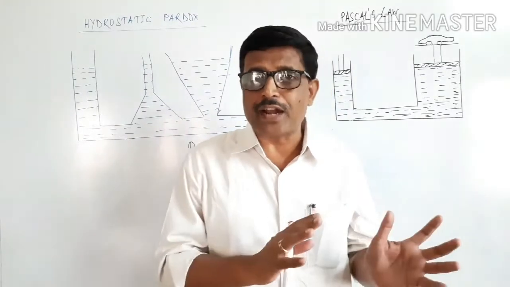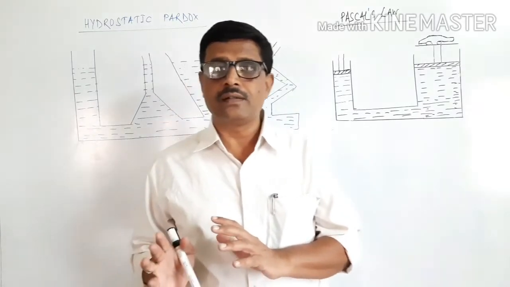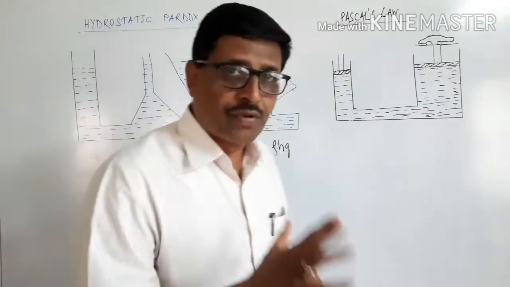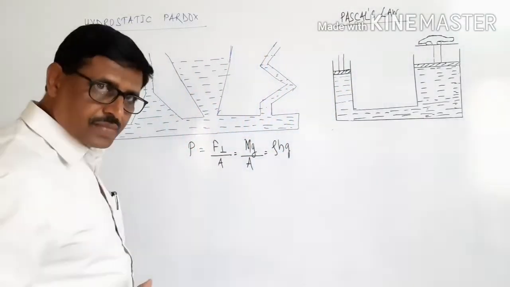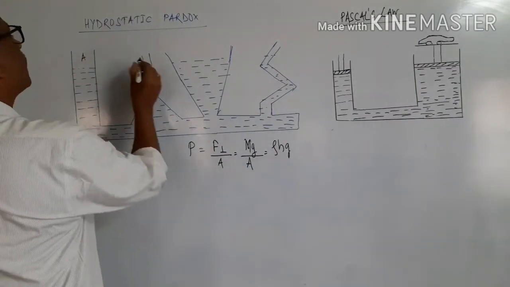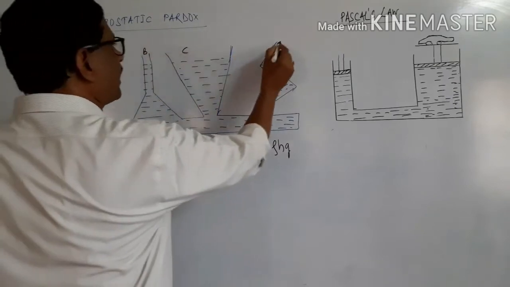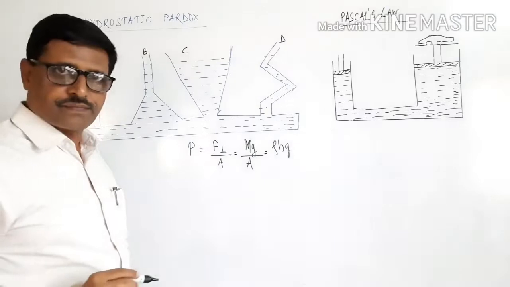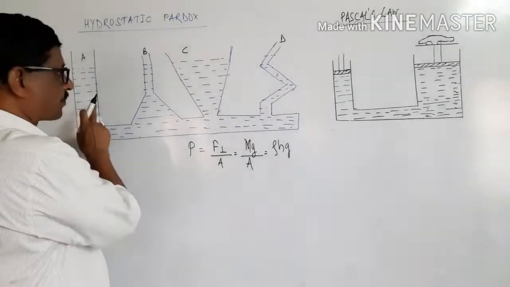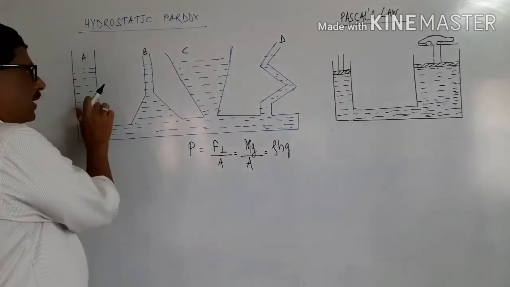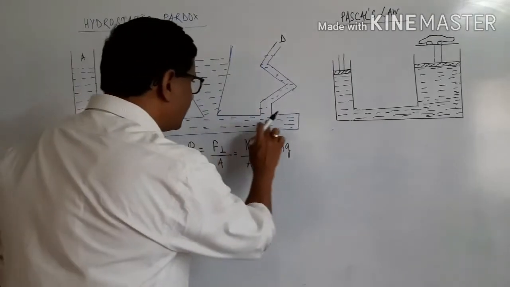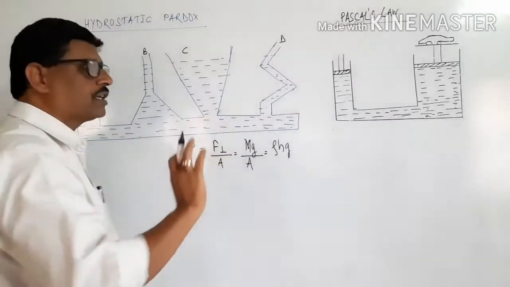The hydrostatic paradox, that is the paradox of fluids, liquids at rest, we will see in the figure. Here there are four different containers of liquid of different shapes. This is container A, B, C and D. All the containers are interconnected to each other.